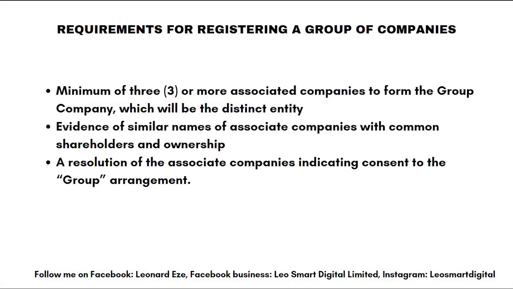Requirements for registering a group of companies. Now, a minimum of three or more associated companies with common shareholders. Evidence of similar names of associate companies. Yes, they must have similar names. Like when you come to the Dangote group, you have Dangote Sugar, you have Dangote Cement. So there's a similarity, there's a common name in them, with common shareholders and ownership. Having a common name, they should also have common shareholders and ownership.